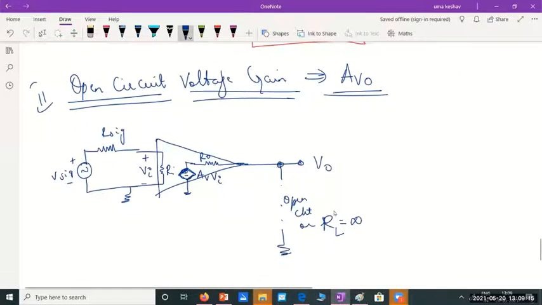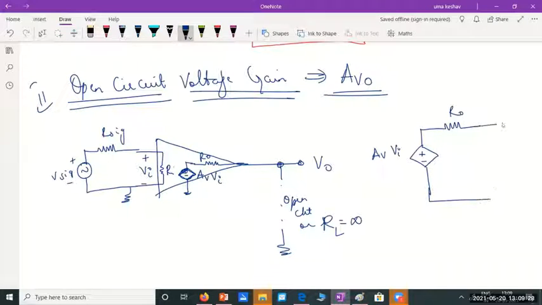All network rules. See, you have a circuit like this. I'm just writing the output side, AvVi. I have a resistance like this. I'm supposed to find the voltage here, V0. What would be the value of V0?